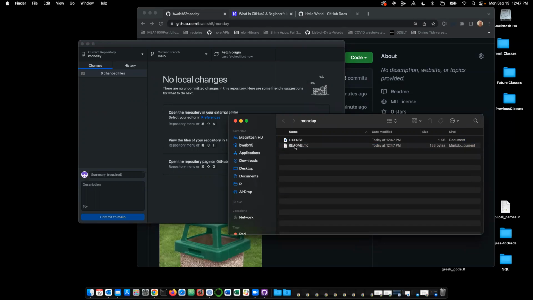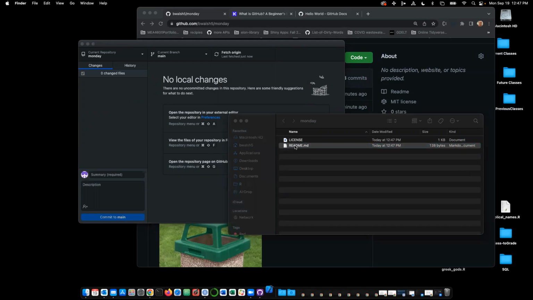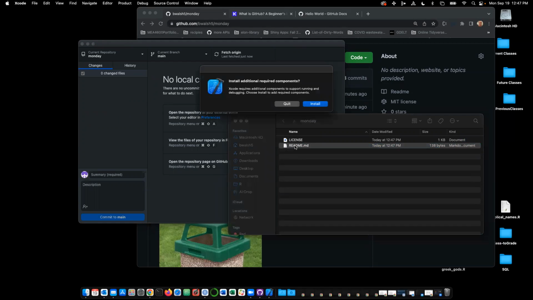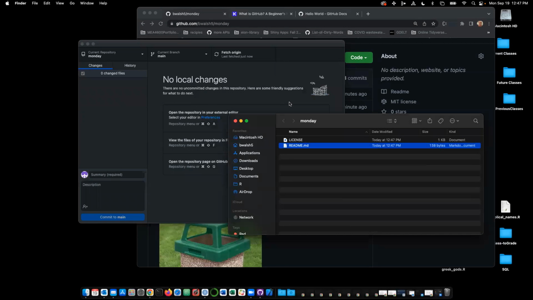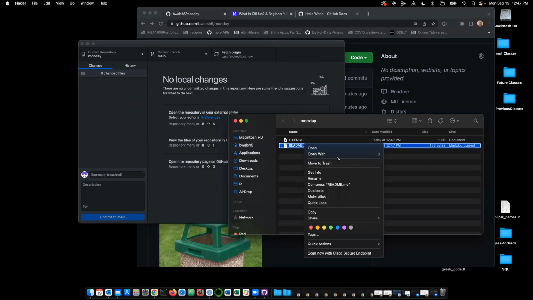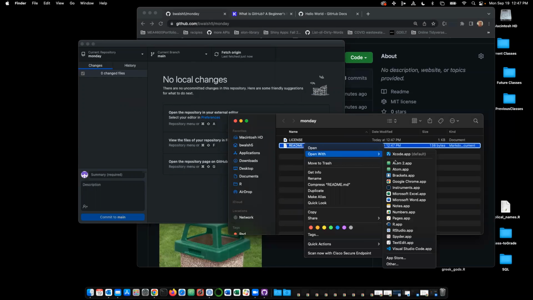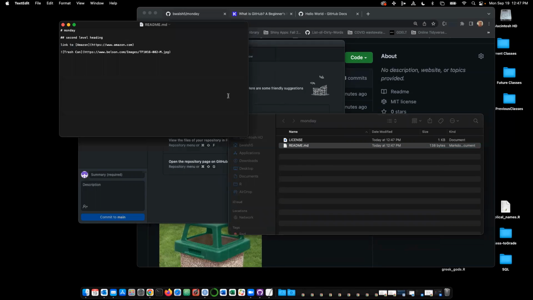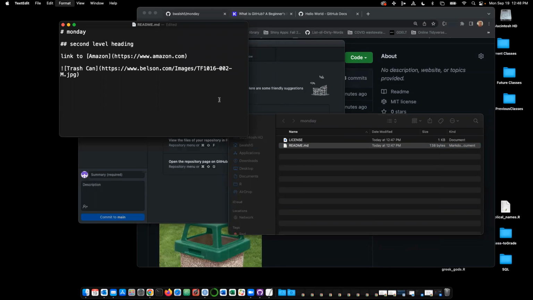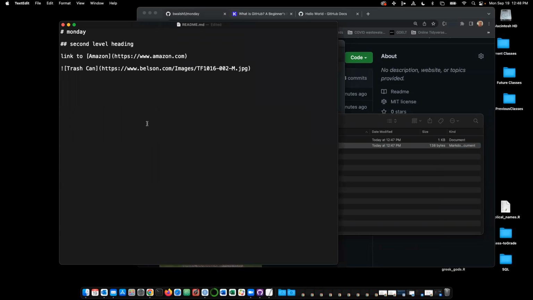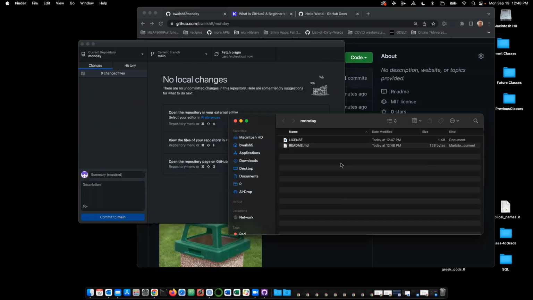So if we went into this readme.md and edited it, oh gosh, it's trying to launch Xcode. No. We can edit a markdown file in anything. I would probably edit it with Atom. We could edit it with Brackets, I don't know if it still exists on your computer. Text edit is totally valid for editing these things. Again, they're markdown files, so they're designed for ultimate compatibility. But you can see it's just literally the markdown that we had written on the web.